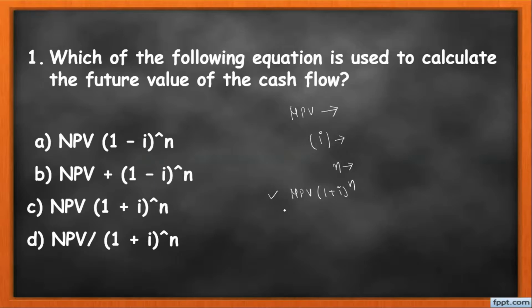So this is the equation which is used to calculate the future value of cash flow after n years with the interest rate of I. So as per the options given over here, option C is the correct answer.